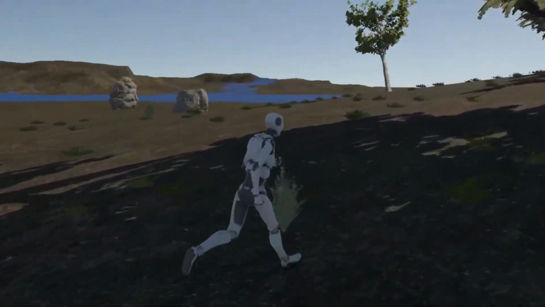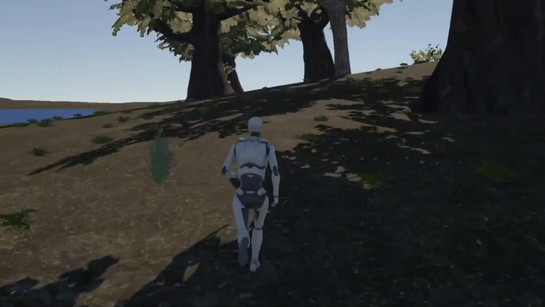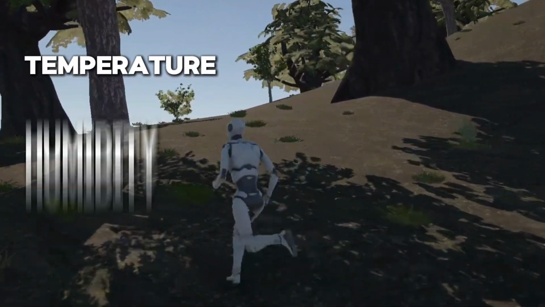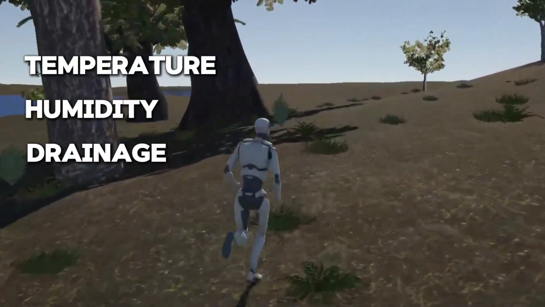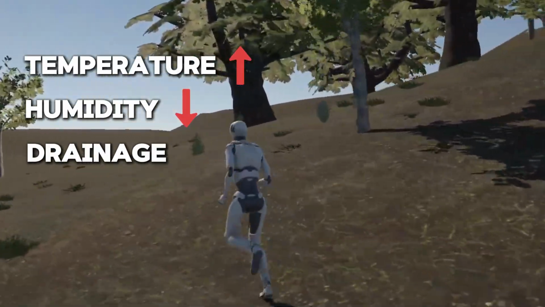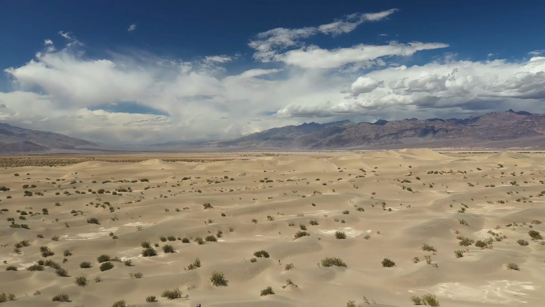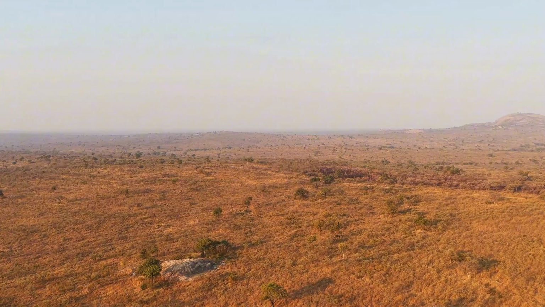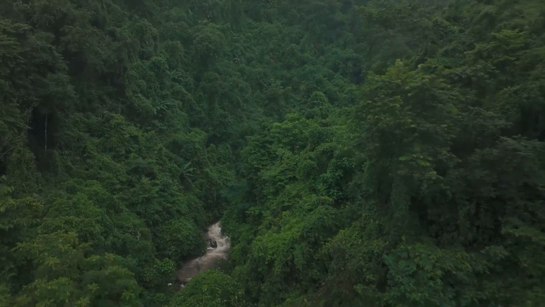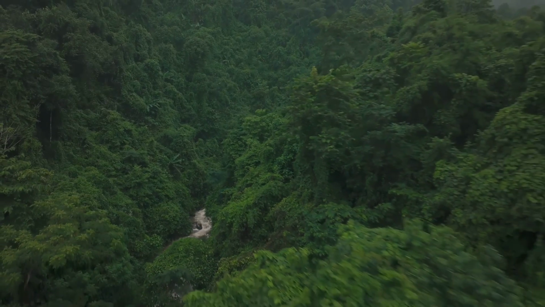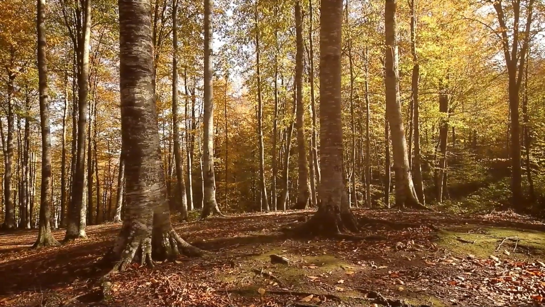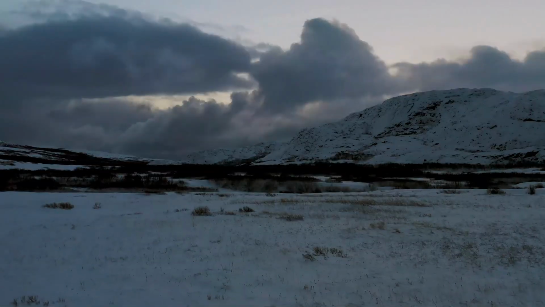After the rivers were relatively okay, I started working on biomes. I assigned biomes based on values from temperature, humidity, and drainage. For example, if a region has high temperature and very low humidity, it will be a desert. If the humidity increases, then it becomes a savanna. Increase the humidity even more and it will become a tropical rainforest. The same way, lowering the temperature will make a temperate region with grasslands and forests. And then cold regions will have taigas and tundras there.